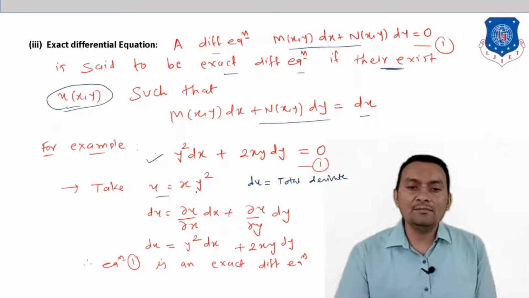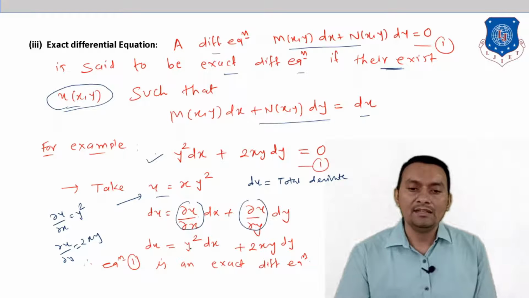Here u is xy square, so del u by del x is y square, and del u by del y is 2xy. Whenever I replace over here, I get y square dx plus 2xy dy equals du. But this is exactly our given differential equation.